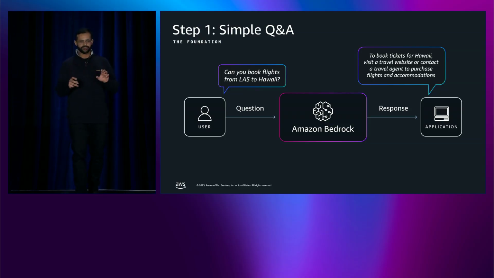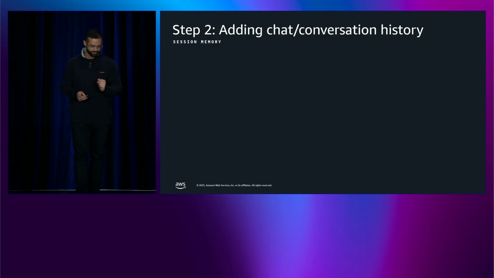Now, here's the architectural challenge. By definition, LLMs are stateless. They don't remember anything. So they don't maintain any kind of session state or continuity between interactions. The moment I close this chat, conversation history is gone. So we need a way for the chatbot to remember. So let's add conversational memory using ElastiCache.